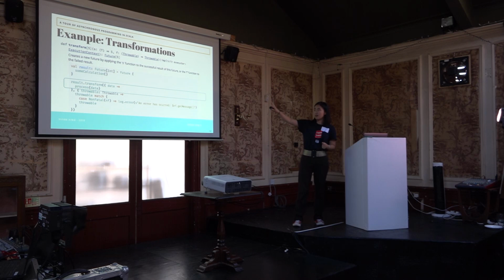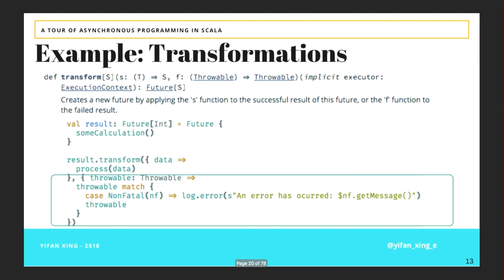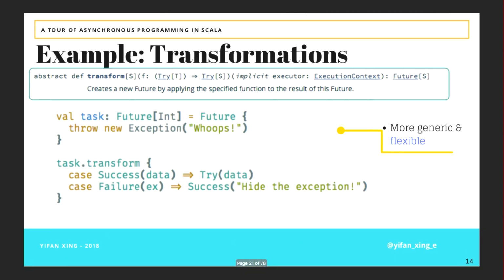In the first clause, you can say, in the case of a success, I'm going to get some data, and this is how I will process my data. And then in the second clause, you handle what do I do if I got a throwable. So in this case, you can put whatever you need to do in this clause to specify what you want it to do after the future is completed with a failure.